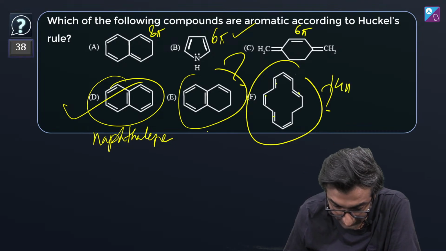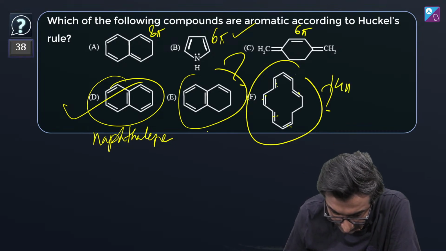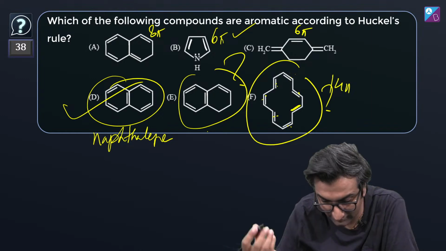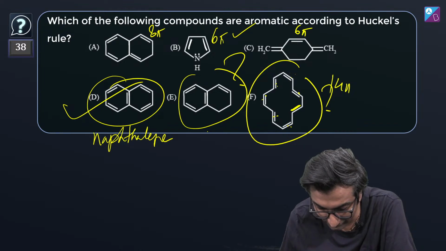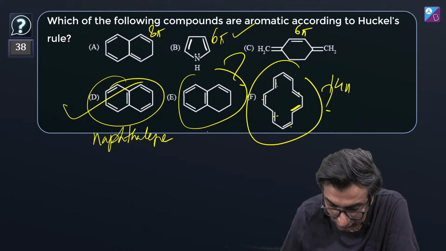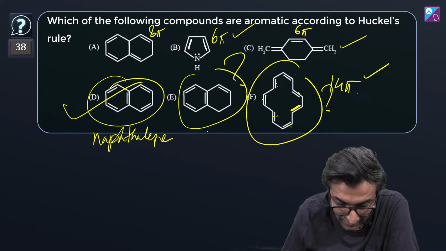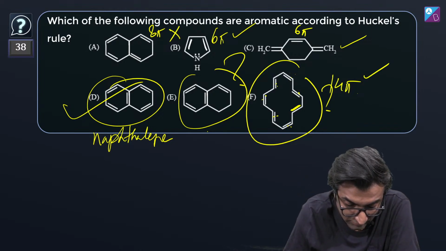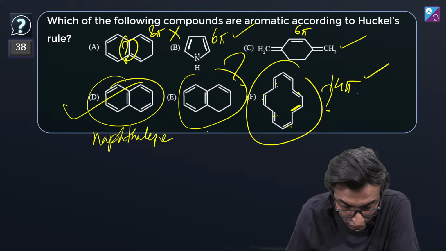1 2 3 4 5 6, 1 2 3 4 5 6. Wait, is something missing? Yes, sorry, where's the 7th one? Yeah, exactly. Anyway, this has 14 pi, so this could be 6 pi definitely, 8 pi not really, right? This is not going to be there, and also there is no bond in the middle here, so it's not conjugated.